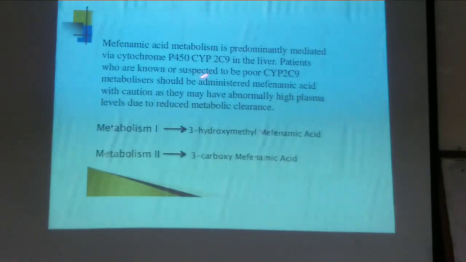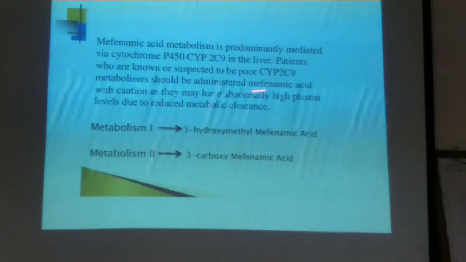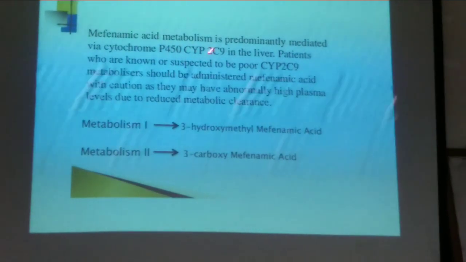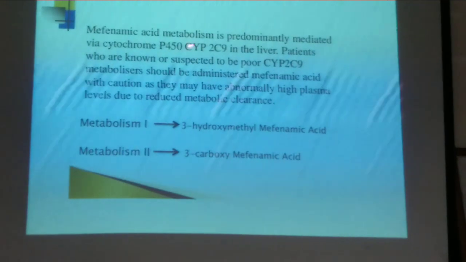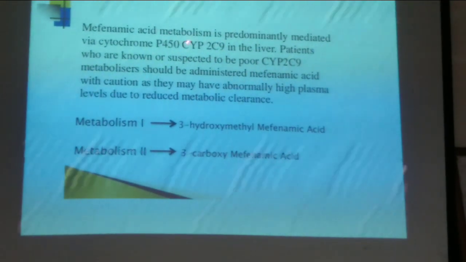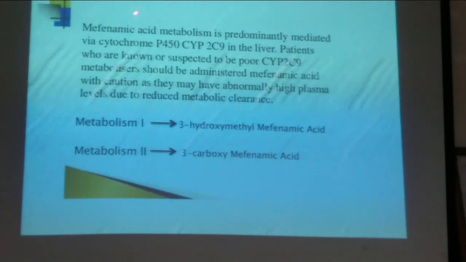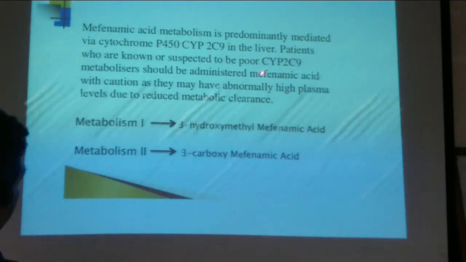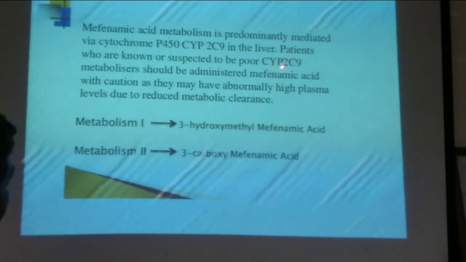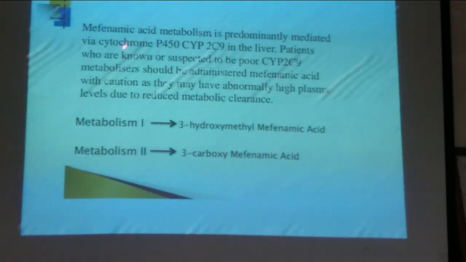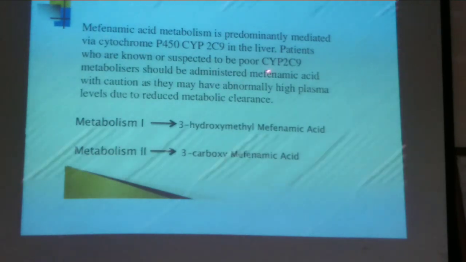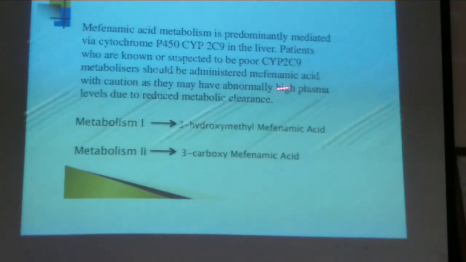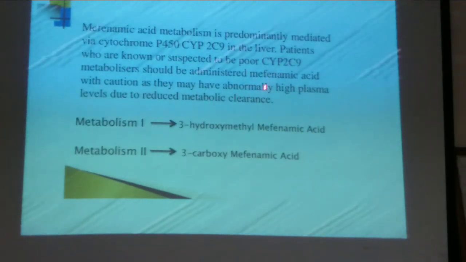Mefenamic acid metabolism is predominantly mediated or regulated via cytochrome P450 and cytochrome P2C9 in the liver. These are the two enzymes which predominantly regulate mefenamic acid metabolism. Patients who are known or suspected to be poor cytochrome P2C9 metabolizers should be administered mefenamic acid with caution, as they may have abnormally high plasma levels due to reduced metabolic clearance.